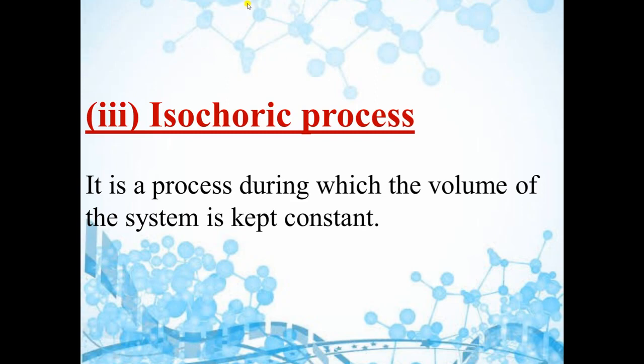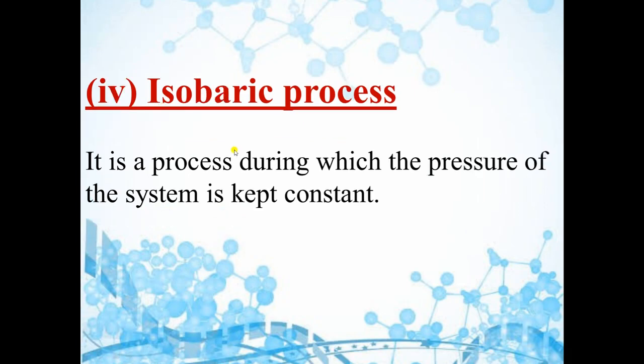Now the next type of process is the isochoric process. Iso means same and choric is used for volume. So it is a process during which the volume of the system is constant. That process is known as an isochoric process. The next type of process is the isobaric process. Now bar stands for pressure, iso means same. It is a process during which the pressure of the system is kept constant. It is known as an isobaric process.